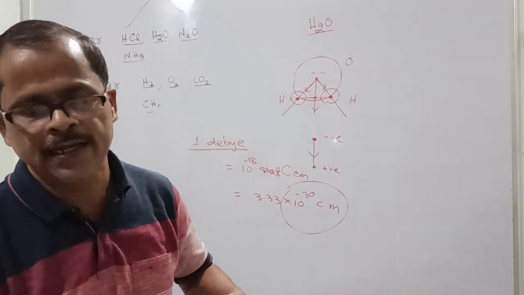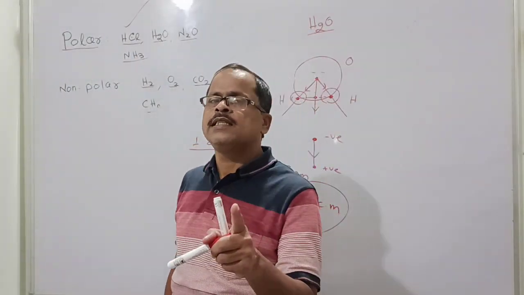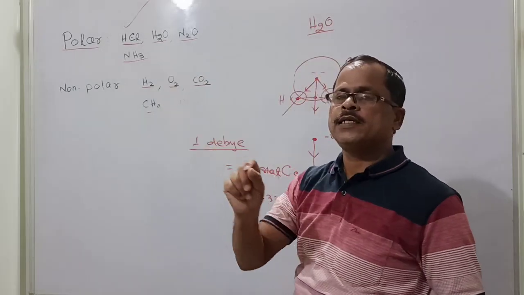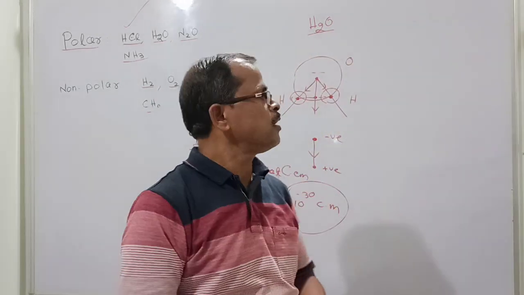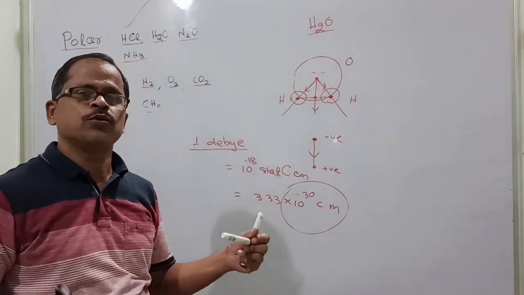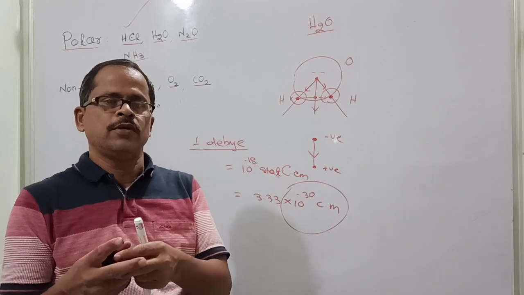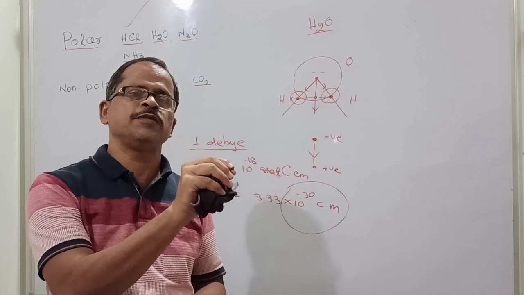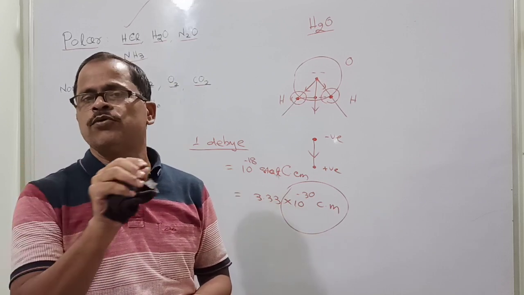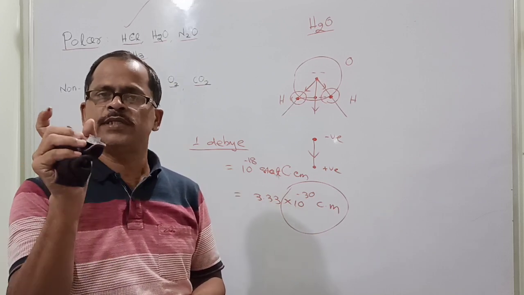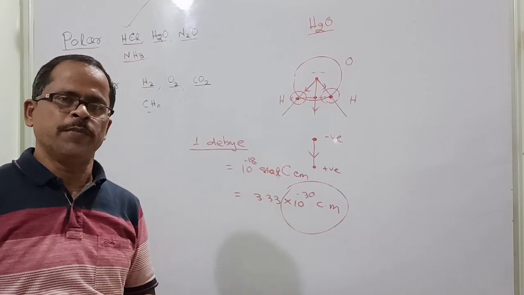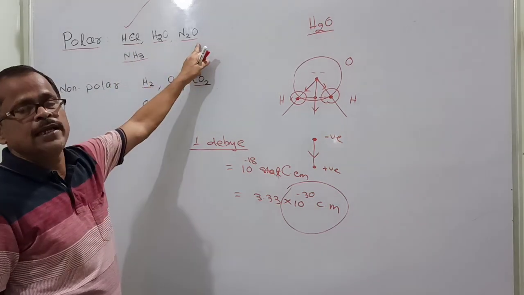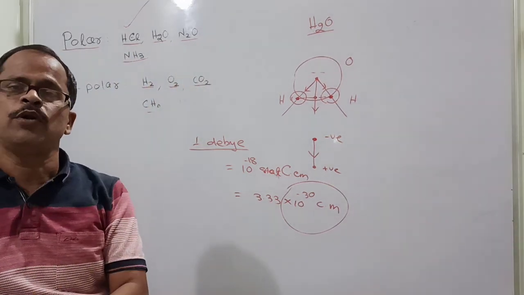Another thing I will tell: polar molecules have a permanent dipole moment. As I told you, hydrochloric acid has a permanent dipole moment. The water molecule has a permanent dipole from birth; when the water molecule is formed, it already has a dipole, because the net positive charge and net negative charge do not coincide. There is a gap, and due to the gap there is a dipole moment. Similarly, hydrochloric acid and nitrous oxide molecules have some permanent dipole moment.